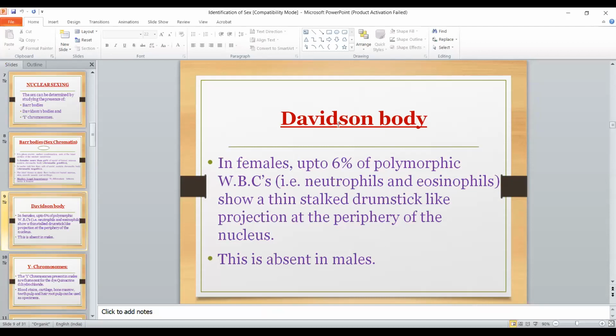After my lecture, you can refer to Nandi or any book in which the figure is given. I cannot put that figure up due to the technical problem. But you can imagine that the Davidson body is present in 6% of the polymorphonuclear WBCs. It is a drumstick-like projection present at the periphery of the nucleus, and it is absent in males while it is present in females.